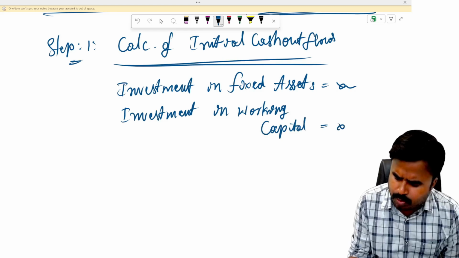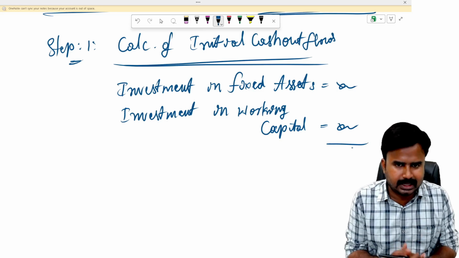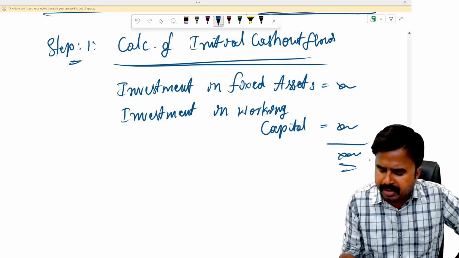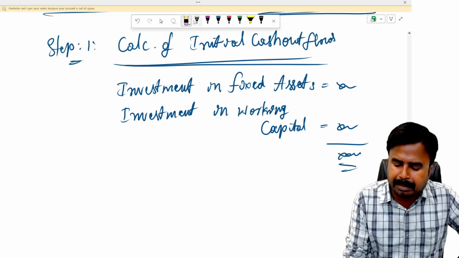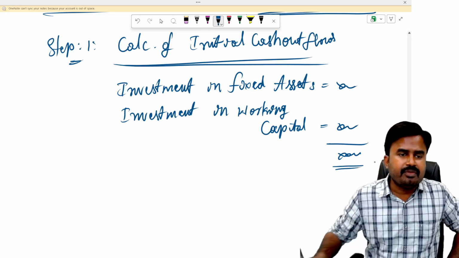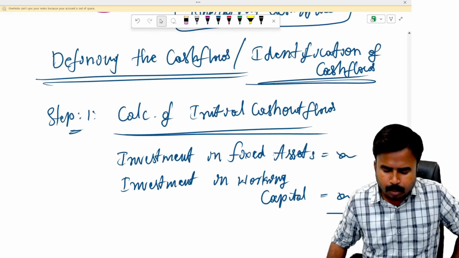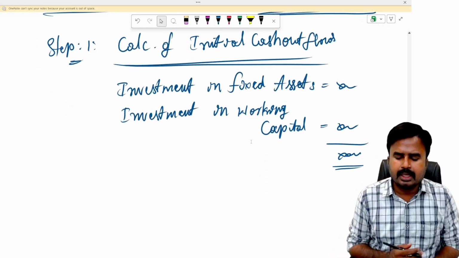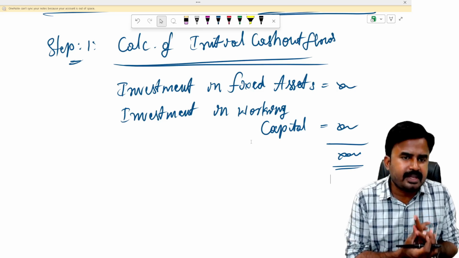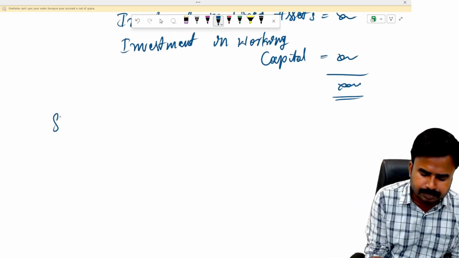You know, my dear students, working capital investment is nothing but investment in current assets like stock, debtors, cash. Maintenance of current assets is nothing but working capital investment. Every business requires working capital investment along with fixed assets investment. Fixed assets and working capital are like two eyes of every company. Both are important. So your initial cash outflows involve two components: fixed assets investment and working capital investment. Step 1 is over.